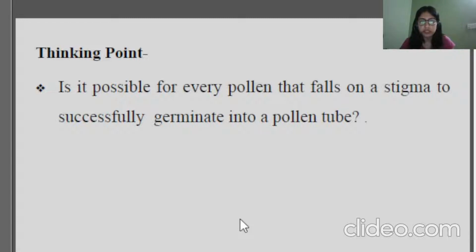I'll give you a few seconds to think about whether it is possible for every pollen that is falling over the stigma to successfully germinate into a pollen tube. We have already discussed this previously. I've just told you how this happens and why this happens. So I hope you have come to a conclusion by now. We'll be moving forward from here.